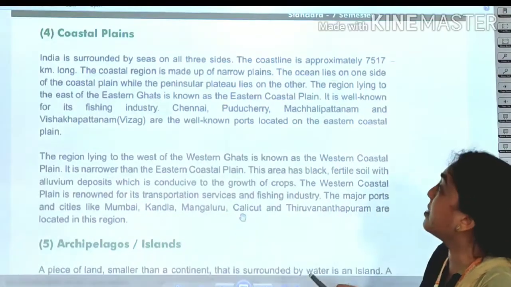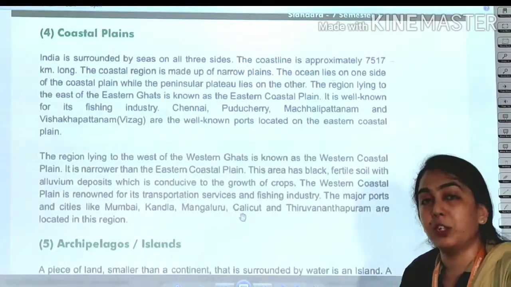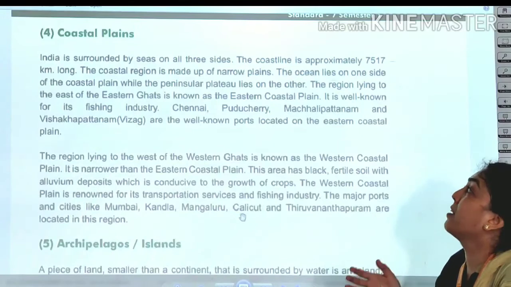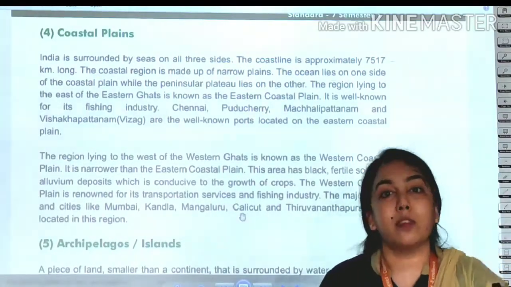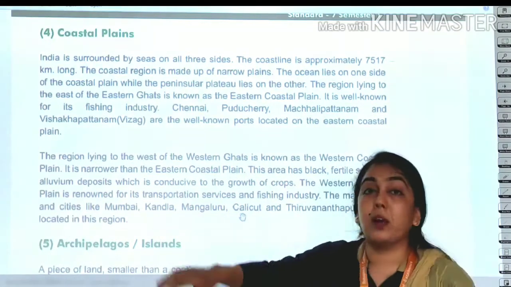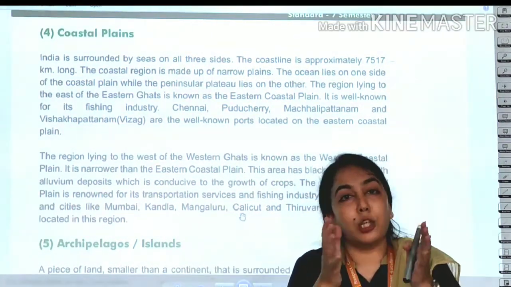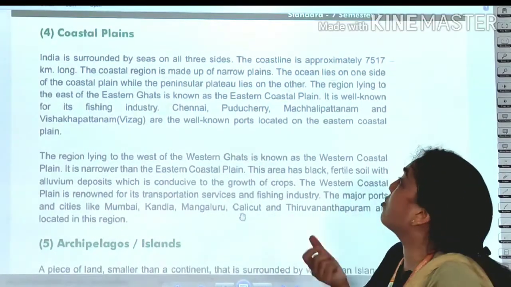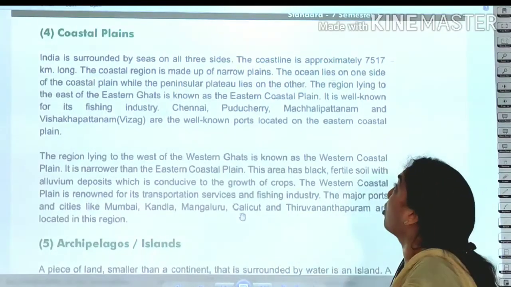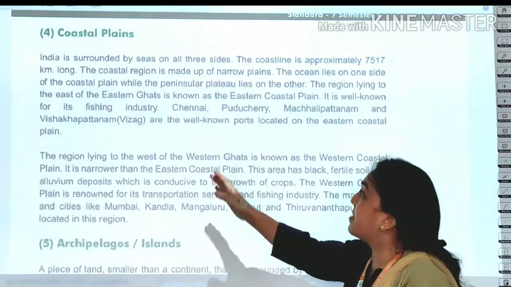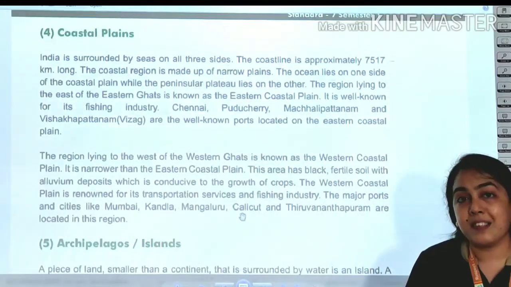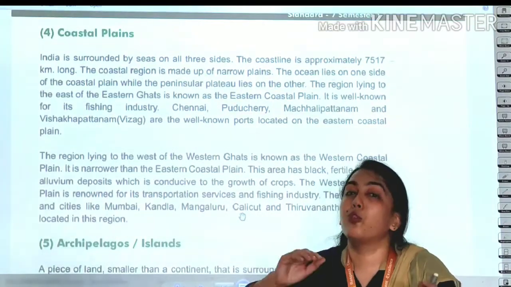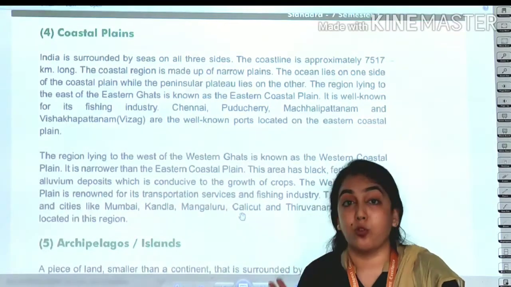The coastal region is made up of narrow plains. Now the coastal region here has narrow plains. That means the ocean lies on one side of the coastal plain while the peninsular plateau lies on the other side. As in the previous topic, we read that from the south side India's shape is narrow, that is why the coastal plains are a bit narrow, and our peninsular plateau also comes there, so it is very narrow. The region lying to the east of the Eastern Ghats is known as the Eastern Coastal Plains. Eastern Ghats and Western Ghats: the coastal area near the Eastern Ghats is the Eastern Coastal Plains, and the coastal area right next to the Western Ghats is the Western Coastal Plains.